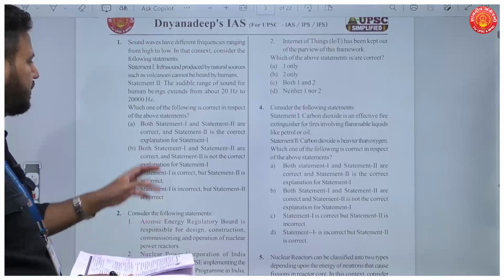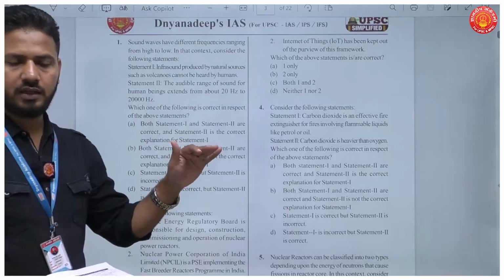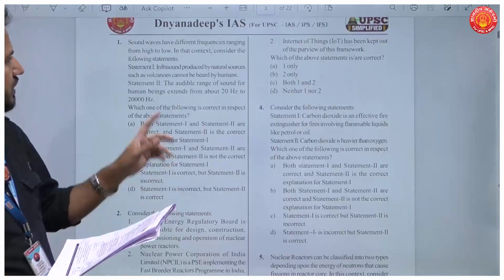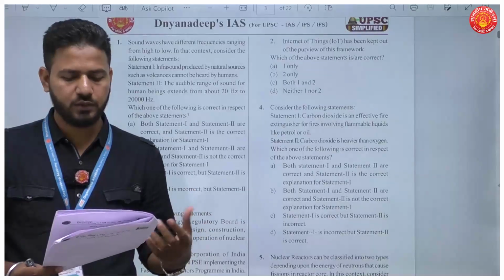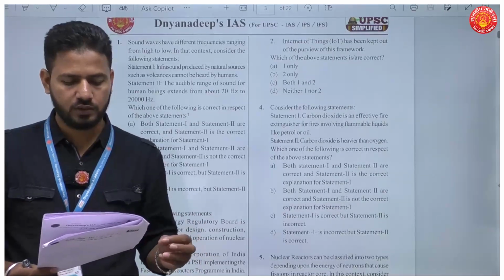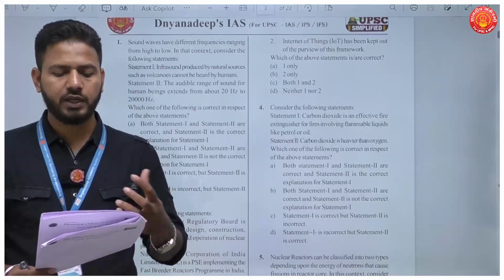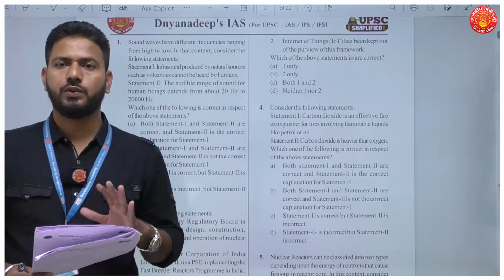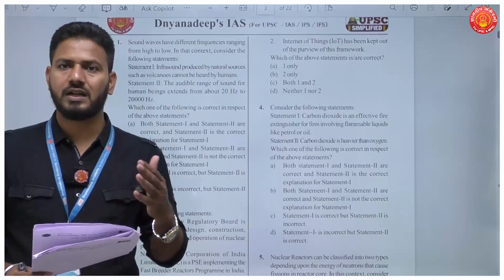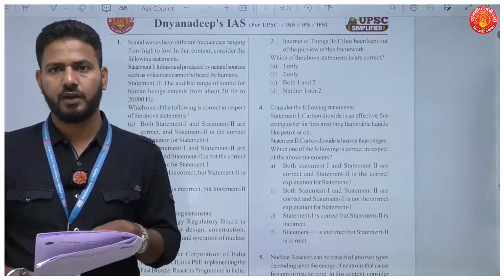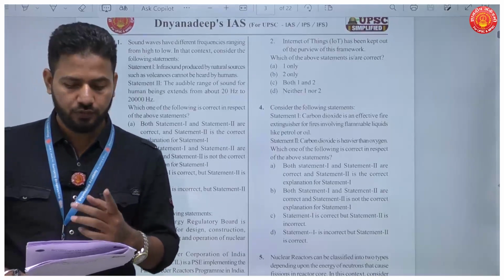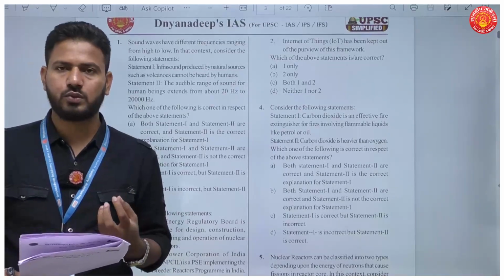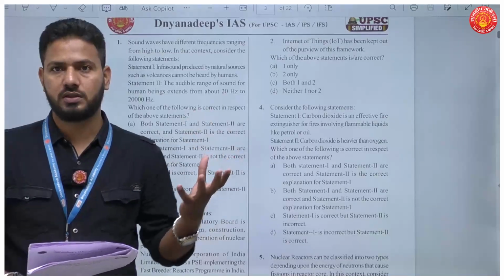Now what is the question here? Which one of the following statements is correct? Now you have two statements given above. The first statement is infrasound produced by natural sources such as volcanoes cannot be heard by humans. Now you need to know the frequencies for ultrasound and infrasonic sound, and what is the audible range for humans. The audible range for humans is 20 hertz to 20,000 hertz.